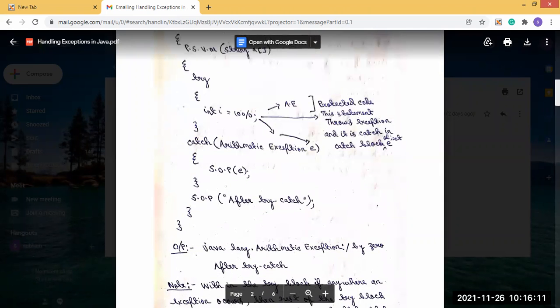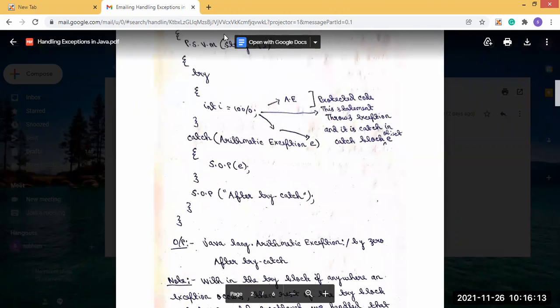Here, after the try catch block, we have written system.out.println, so that's why it gets printed.